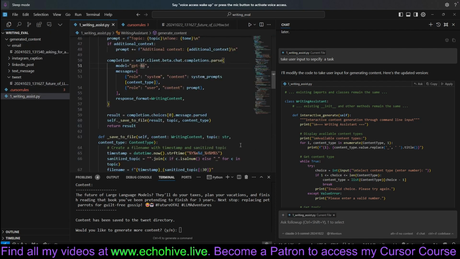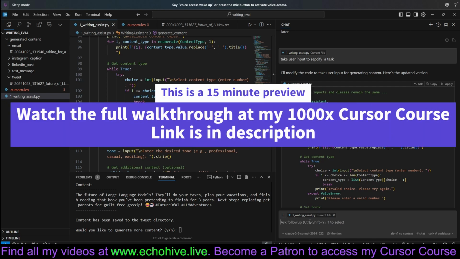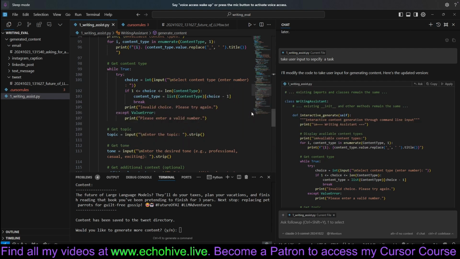But now we want to create an evaluation system for these, meaning when we write something, we want multiple agents to evaluate it based on different criteria, and hopefully pass all those evaluations back to the model. So therefore, the model will take those into consideration and rewrite it. So let's actually continue with the chat, and then we'll go to Composer to maybe split the evaluation part into a different file. But this is also going to be a part of my 1000x course.